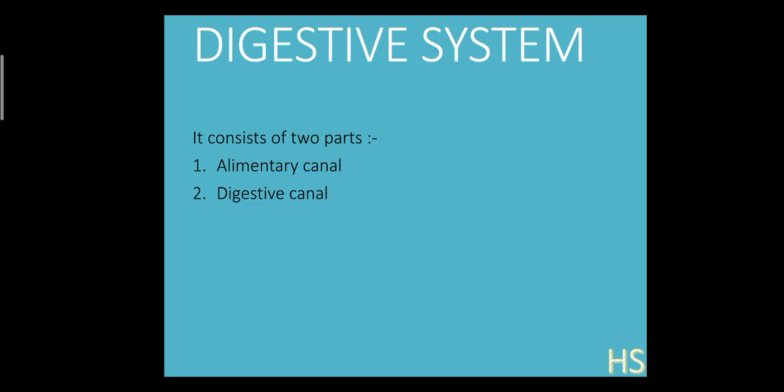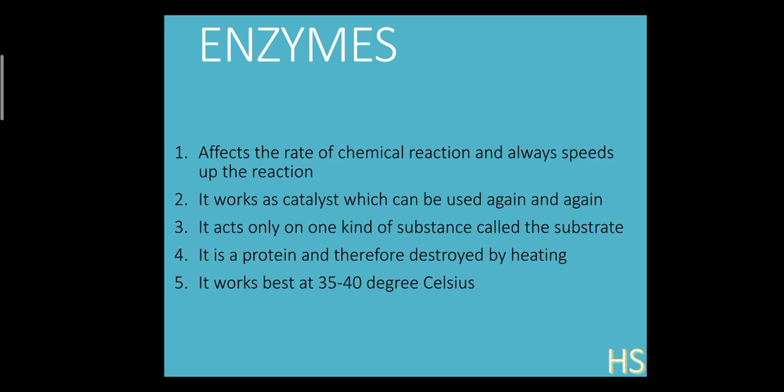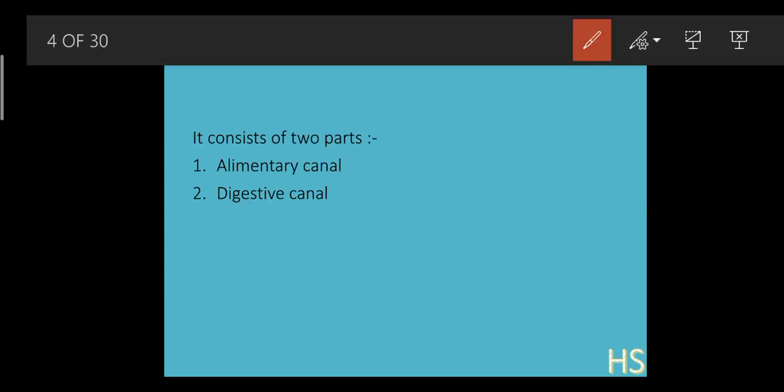Now we will start with a chapter called the digestive system. Our digestive system consists of two parts. One is the alimentary canal, and the second one is the digestive glands. First, the alimentary canal. What does an alimentary canal consist of? The alimentary canal starts with the mouth, then goes through the esophagus, stomach, intestines, and then through the anus.